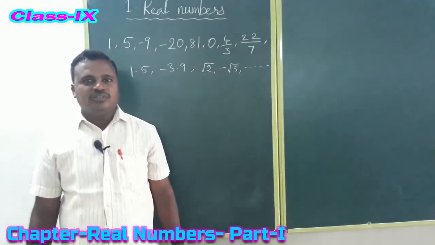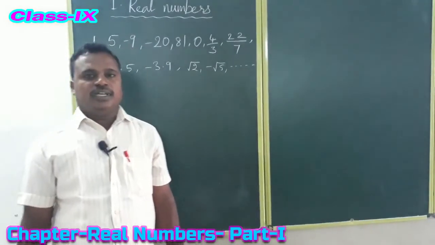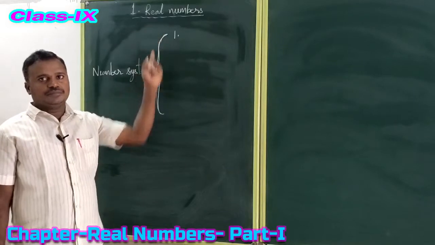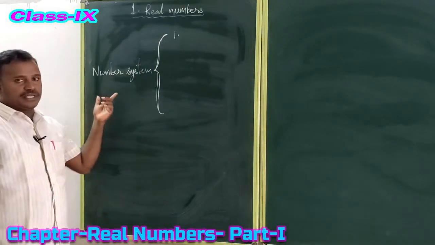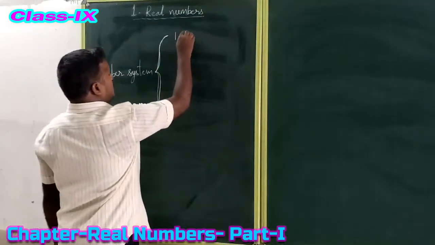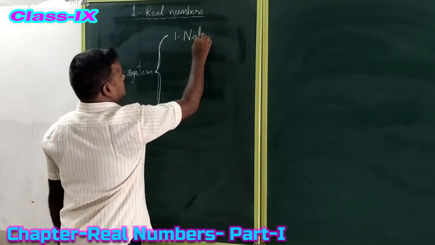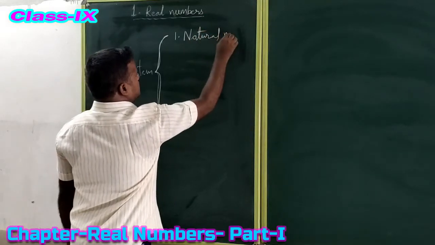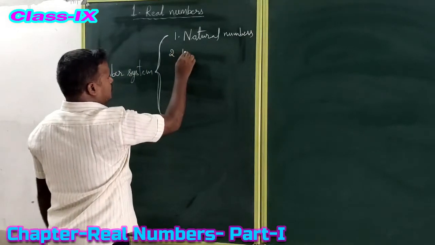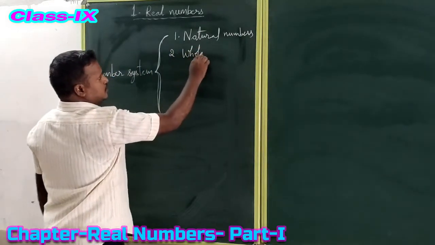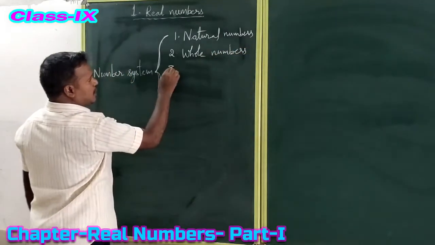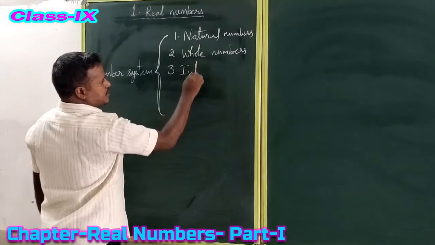This is Venkateswarlu. Today we are going to discuss real numbers from 9th class mathematics. Real numbers is a number system. So, number system. The first number system is natural numbers. The second number system, whole numbers. The third number system, integers.